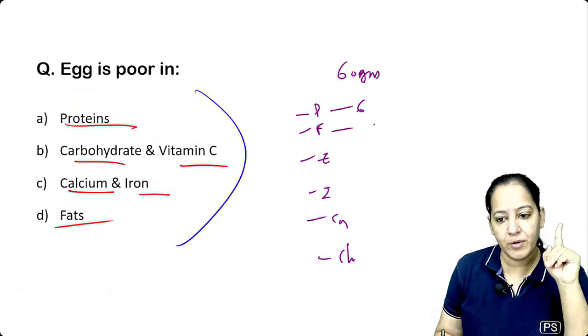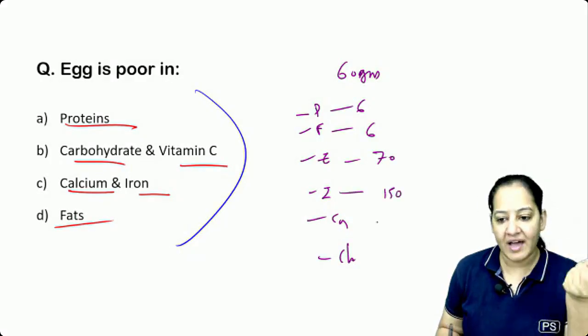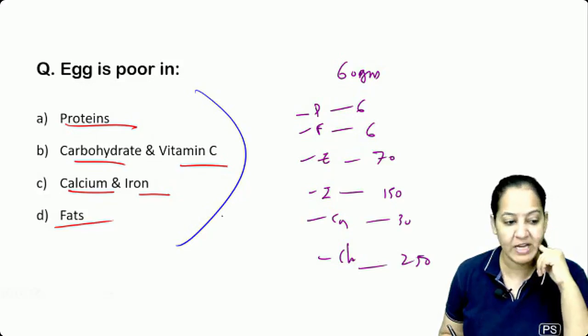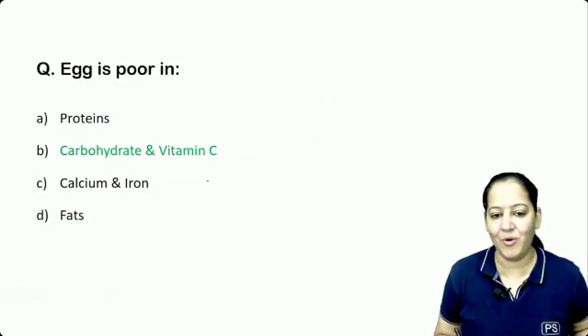Protein is 6. Fat is also 6. Energy is 70 kilocalorie. Iron you have to learn, 150 milligram. Calcium 30 and cholesterol 250. You have to learn everything. Please learn that. Yes, vitamin C is absent. You all are right. The correct answer is B.